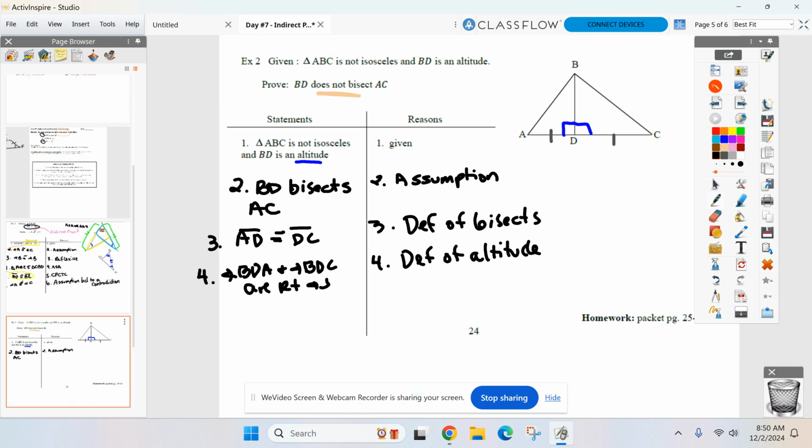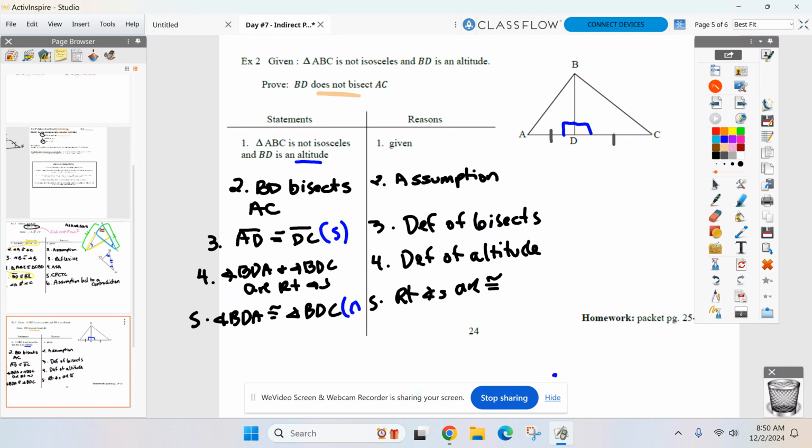Now tell me they're congruent like we usually do in the next step. Angle BDA congruent to angle BDC. Right angles are congruent. A pair of sides and a pair of angles, right? Sides. Not there yet, though, right? I don't have enough information to say those triangles are congruent yet. Why not, Mia? One more? Yep, don't forget reflexive.